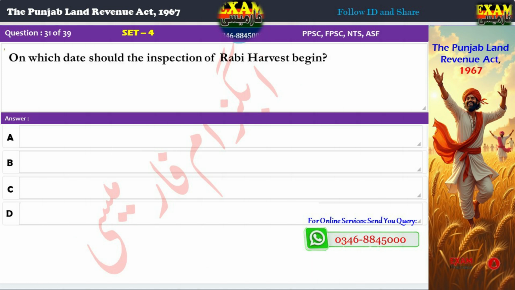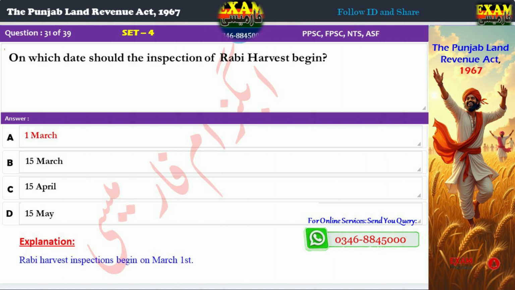Question 31. On which date should the inspection of Rabi harvest begin? A. 1st March, B. 15th March, C. 15th April, D. 15th May. Correct answer, A. 1st March. Explanation: Rabi harvest inspections begin on March 1st.